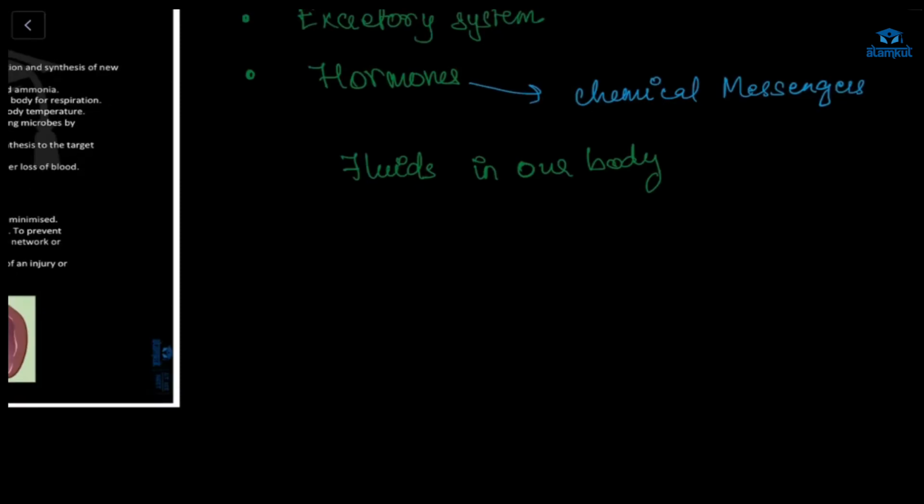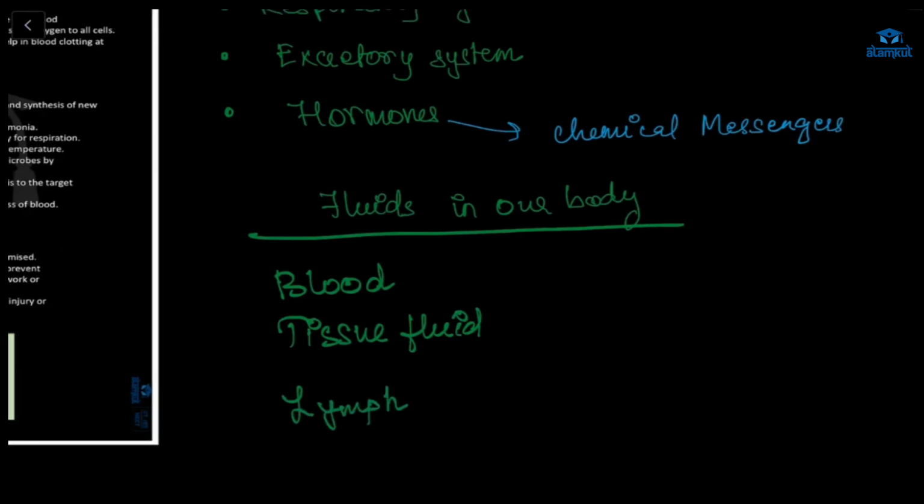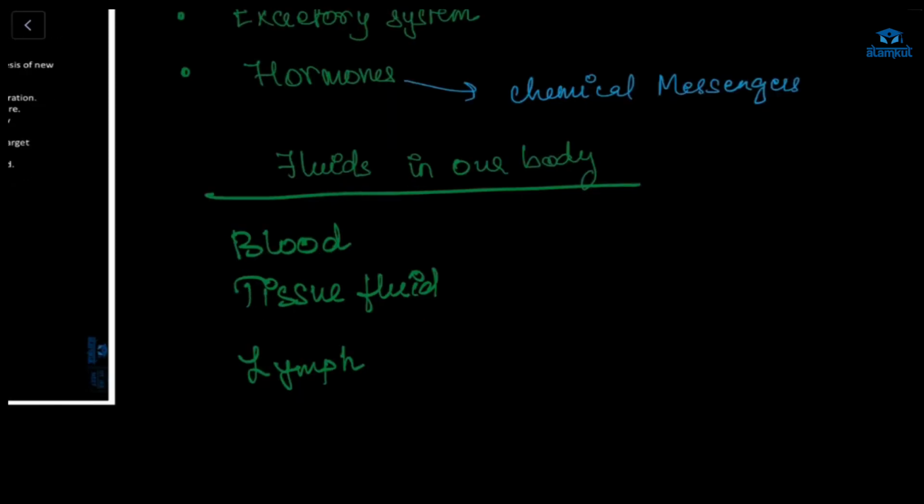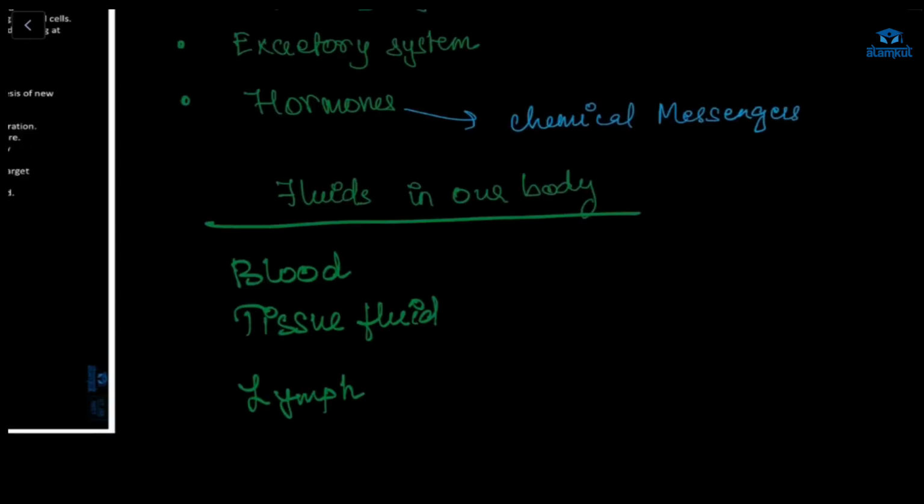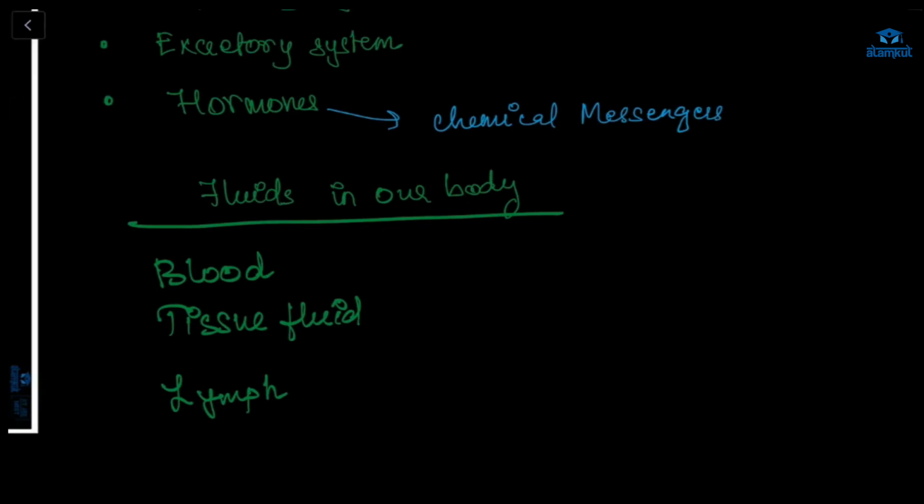Okay, now we'll talk about the fluids in our body. So what are those? Blood, tissue fluid, and lymph. Blood is present in the heart and vessels. Vessels means arteries, veins, capillaries. You'll learn all those things in detail in following classes. So this tissue fluid, what is that? I will draw here.